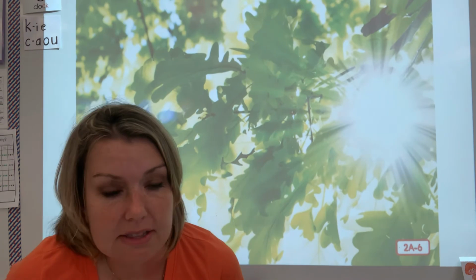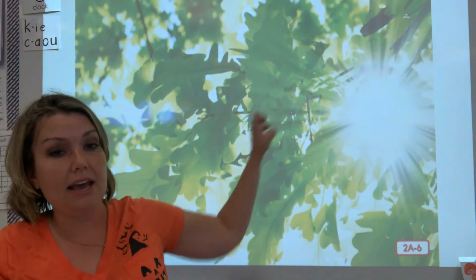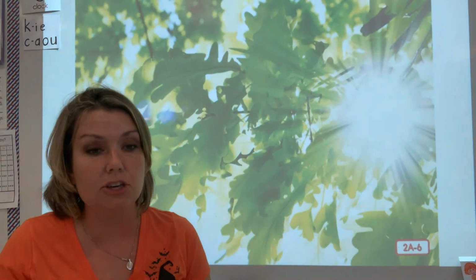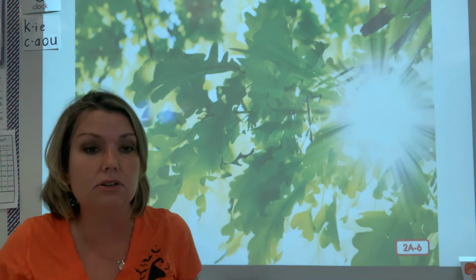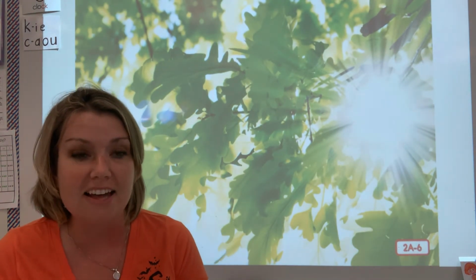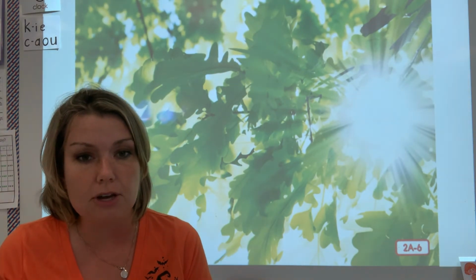That is photosynthesis, Anya. It's mixing together the water, the air, and the sunlight through the leaves to make food. It's like you're a cook and you're putting all those ingredients together. And that makes food for the tree. That's called photosynthesis. Let's break up that word, photosynthesis.